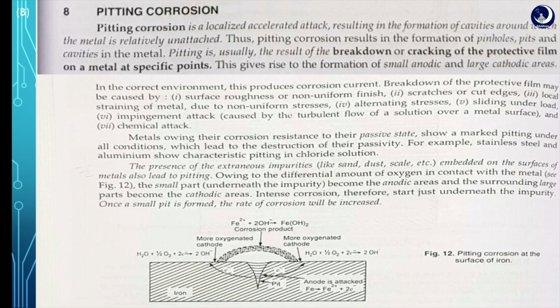Coming to pitting and intergranular corrosion. Pitting corrosion is a localized accelerated attack resulting in the formation of cavities around which the metal is relatively unattacked. Thus, pitting corrosion results in the formation of pinholes, pits and cavities in the metal. Pitting is usually the result of breaking or cracking down of the protective film on a metal at specific parts.